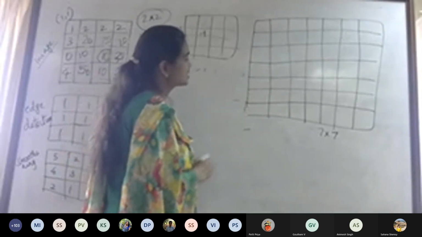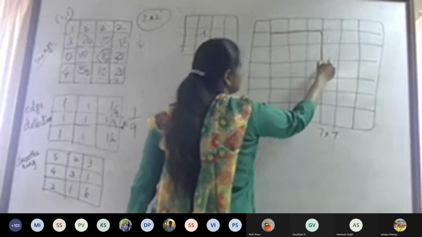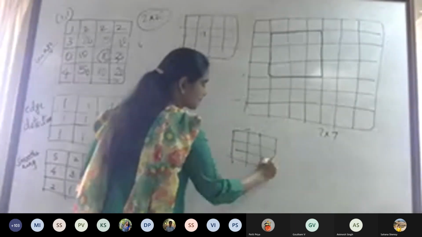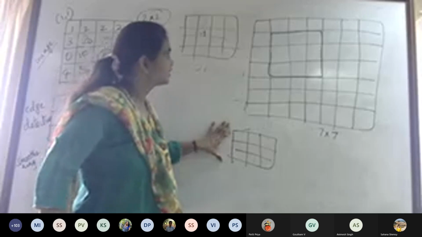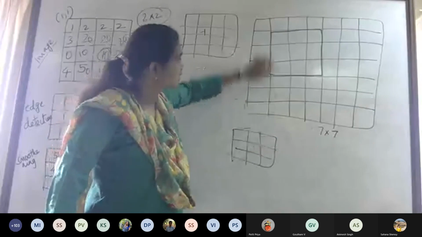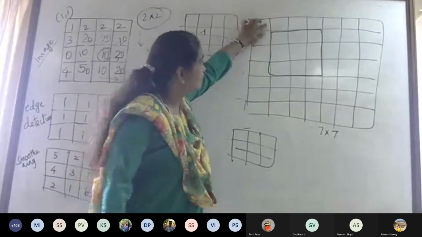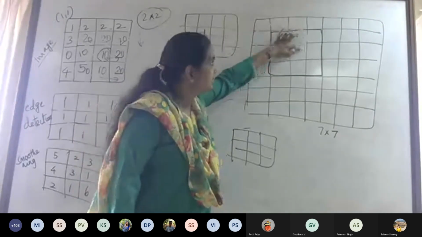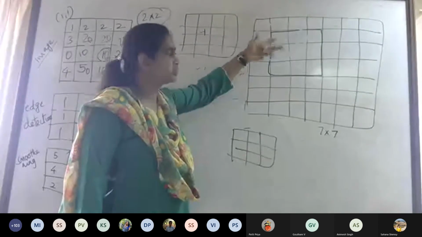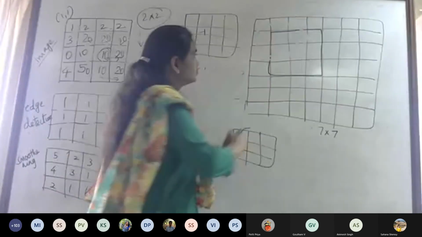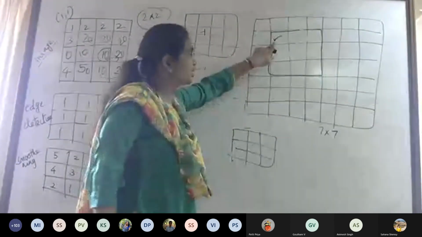Now what I want to say is, if I use a convolution mask, say for example, a 3x3 filter, and I keep it centered here, then I will get values of all these surrounding 8 and including this, 9 values. Then, whether it is smoothing or edge detection, accordingly I will get a value here. So this is my first one.